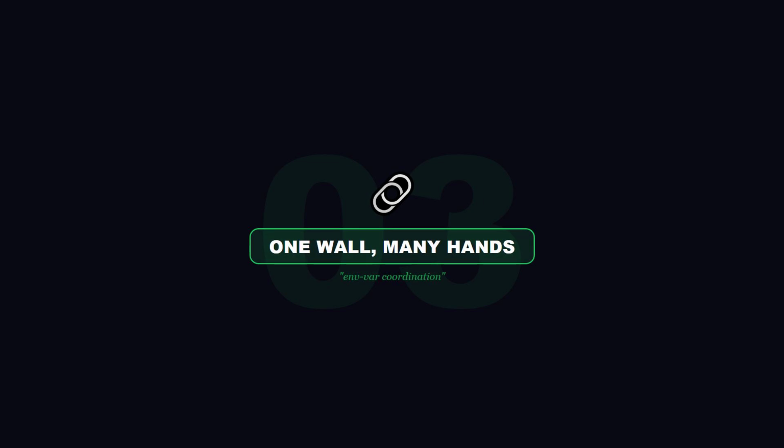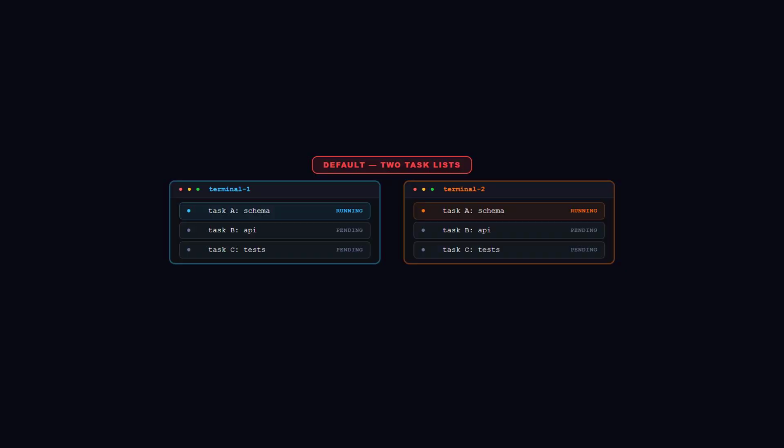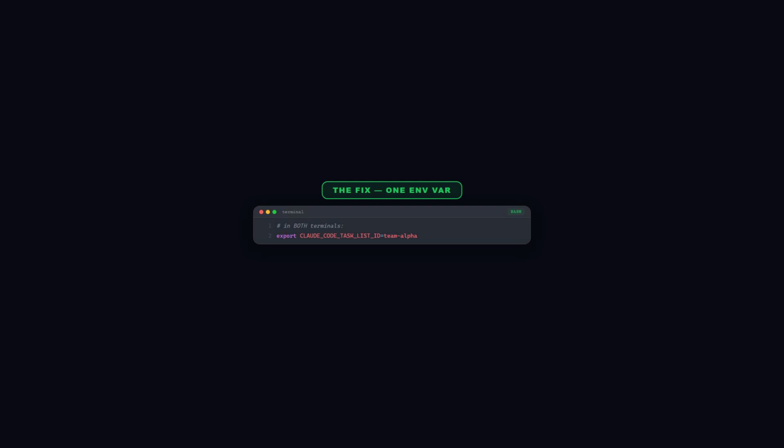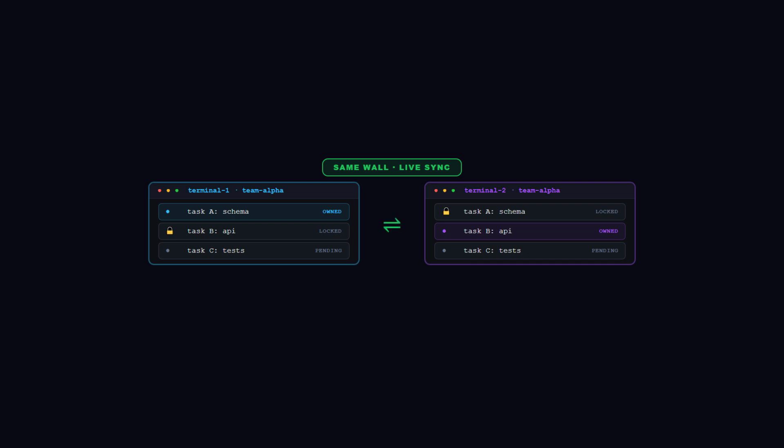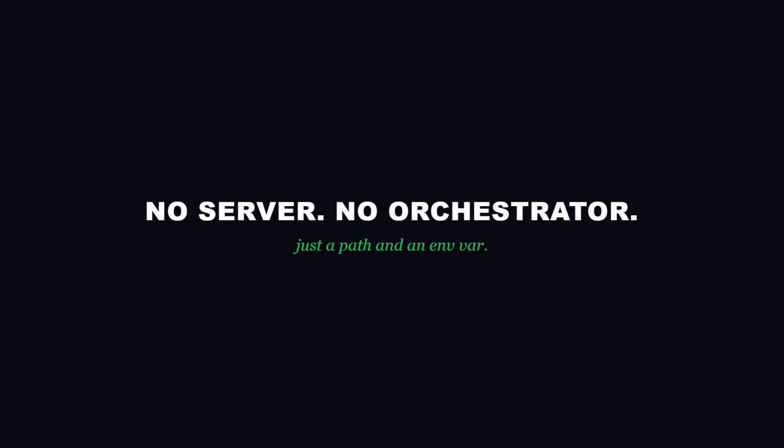Here is the part most tutorials never show you. Open 2 terminals. Both of them are Claude Code. Both of them are working on the same project. By default, they have separate task lists. They will fight each other. They will duplicate work. So Claude Code shipped 1 environment variable that fixes it, Claude Code task list ID. Set the same value in both terminals. Now both agents are looking at the same wall. When one of them claims a task, the ownership field locks it. The other terminal sees the change in real time because the file system broadcasts updates. So now you have 2 agents sharing 1 dependency graph. Without orchestration code, without a server, just a file path and an env var.